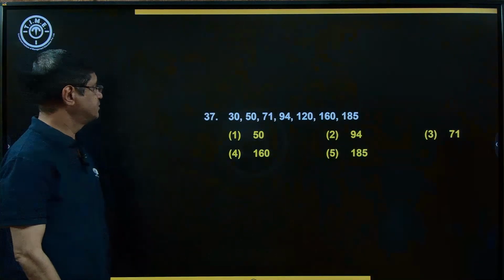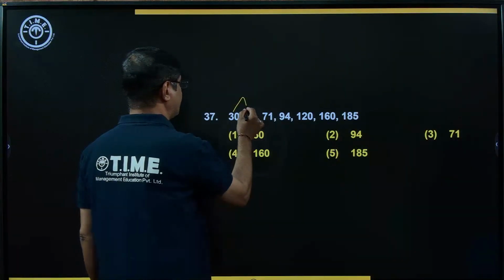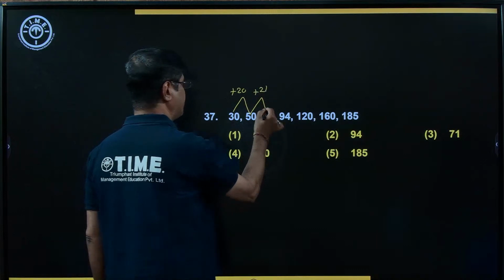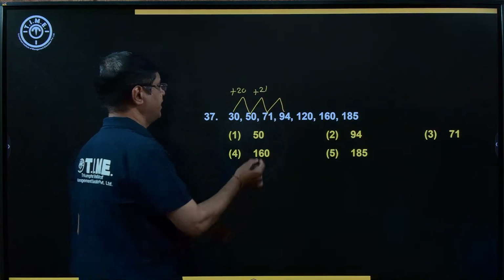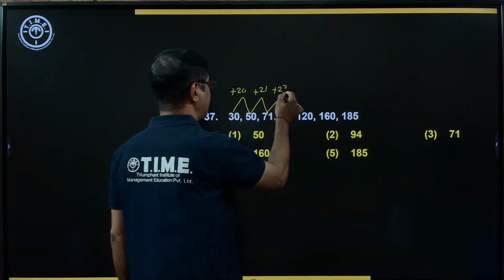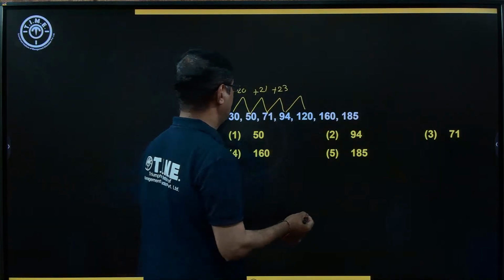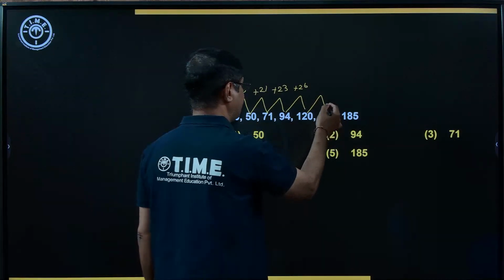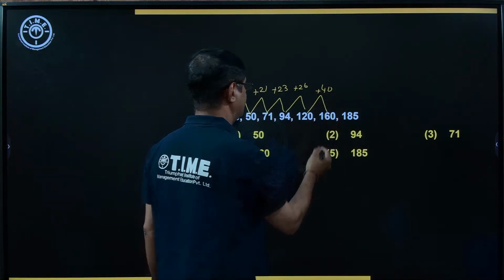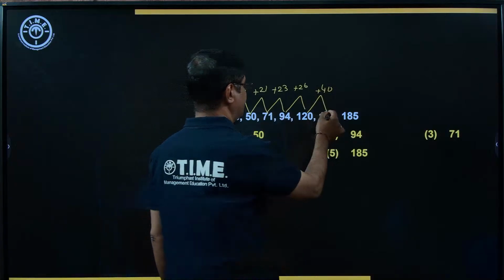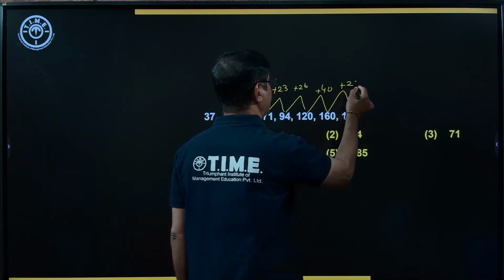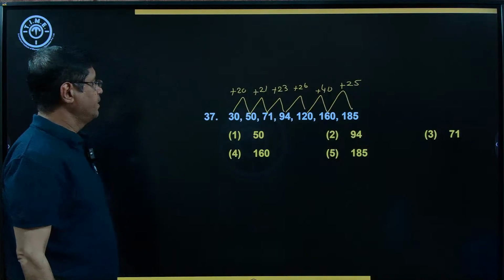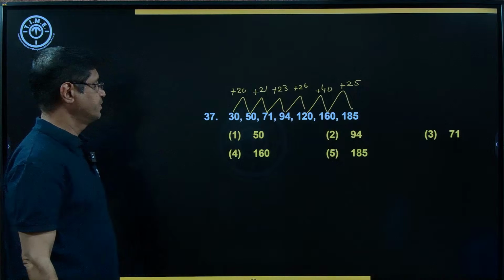Now look at the next example. Here the difference is 20, increased by 20. It is increased by 21. And what about this? It is increased by 23. And here increased by how much? 26. And this is increased by 40. Am I right? And here increased by 25. Okay. Now just observe what is the right sequence here.